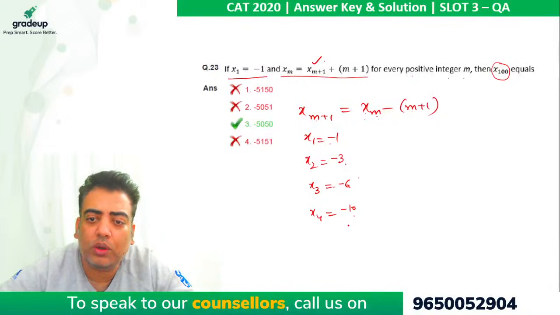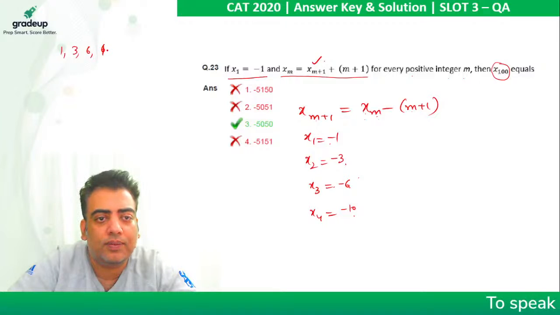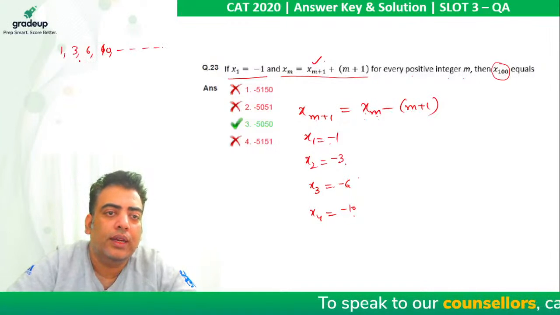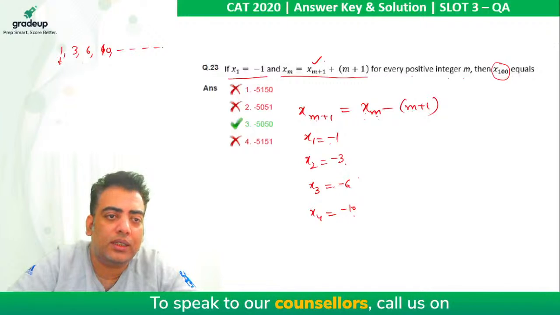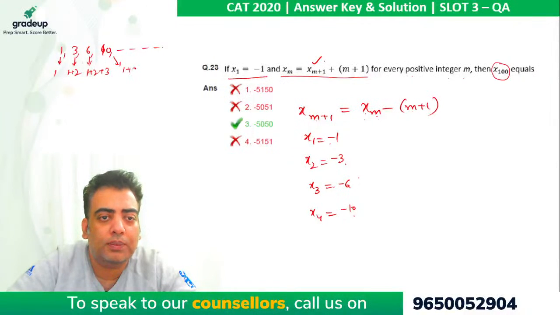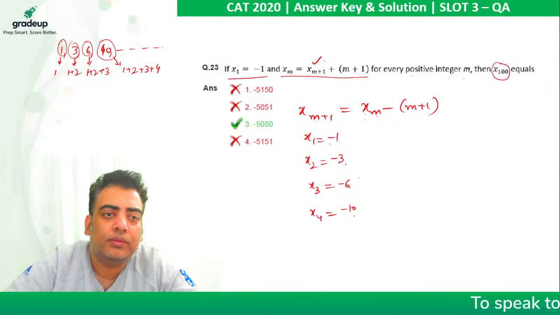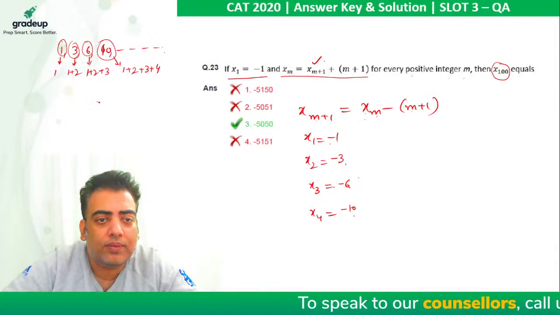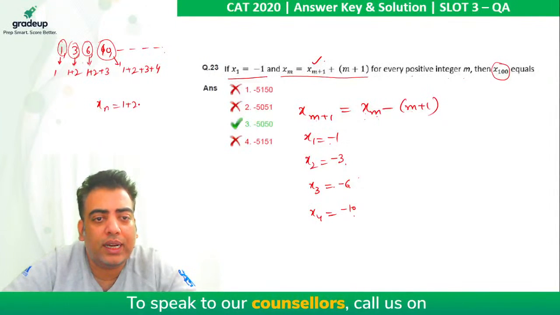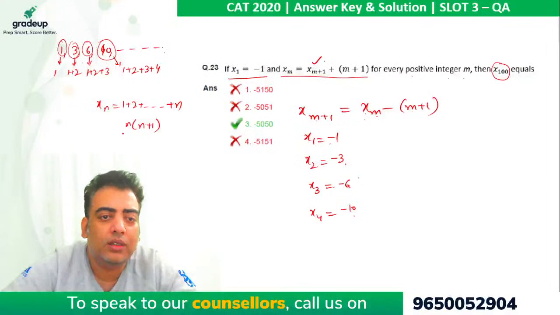All the terms are going to be negative, and we need to identify the series 1, 3, 6, 10, and so on. Here we can rewrite these terms as 1, 1 plus 2, 1 plus 2 plus 3, 1 plus 2 plus 3 plus 4. So effectively, each and every term is nothing but the sum of n terms, right? So xn comes out to be the sum of the first n terms, and we know the formula: n into n plus 1 by 2.